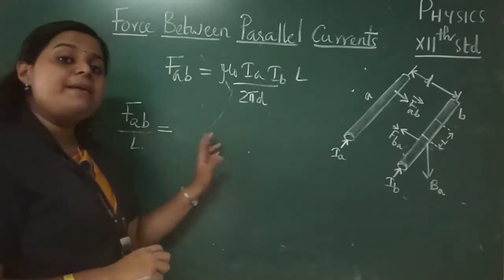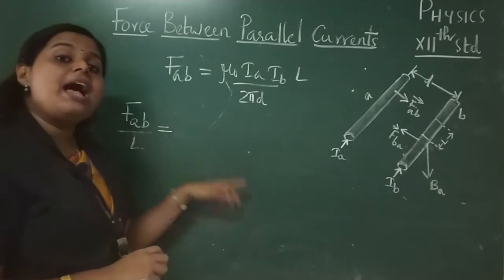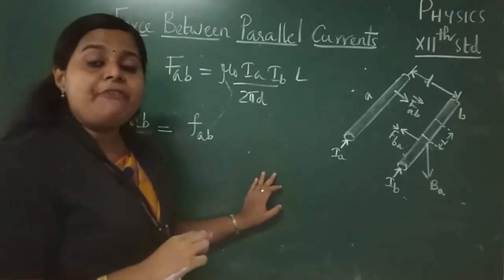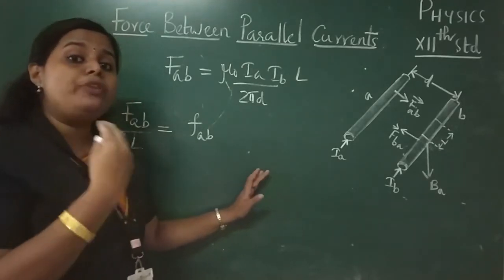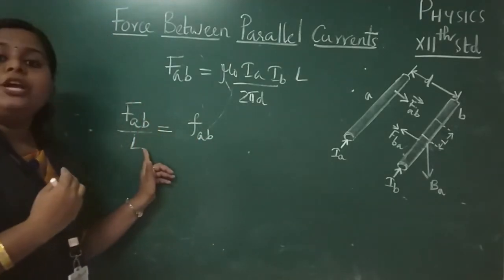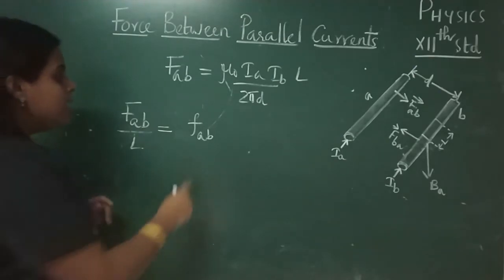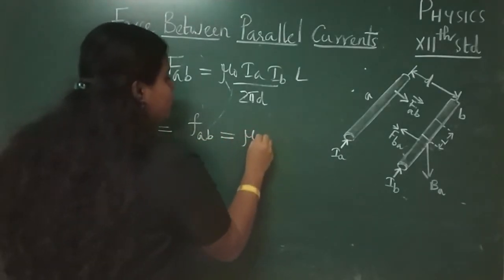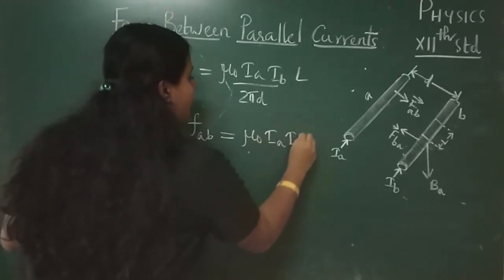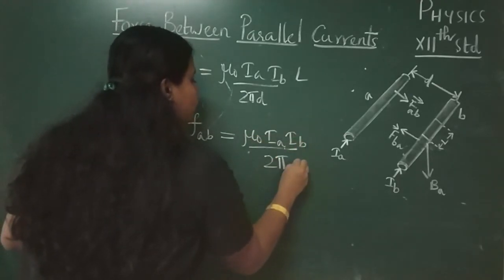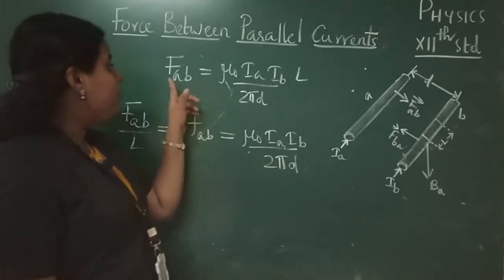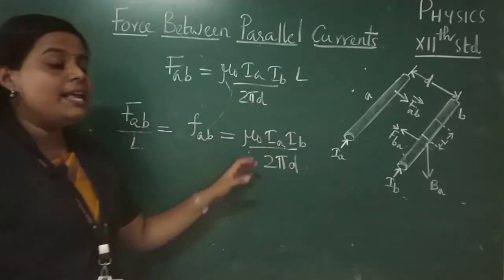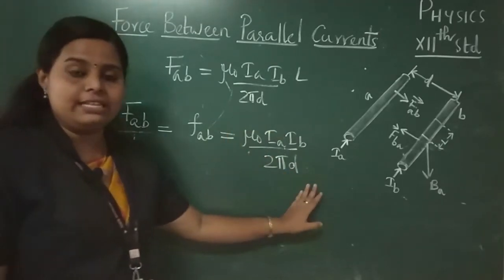And here we can represent this force per unit length by another variable, that is small letter f AB, where small letter f AB stands for the magnitude of the force FAB per unit length L. Okay, so f AB is equal to mu 0 into IA into IB divided by 2 pi d. We have to divide this force by the length L, so the length will cancel. So we will be getting an expression like this.